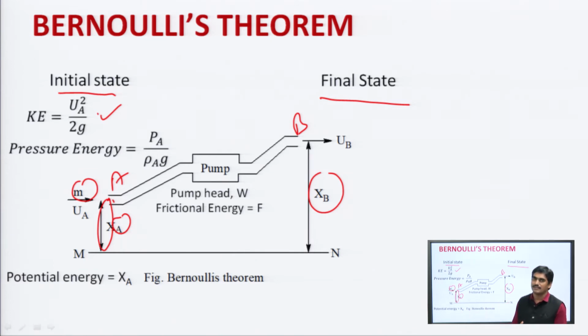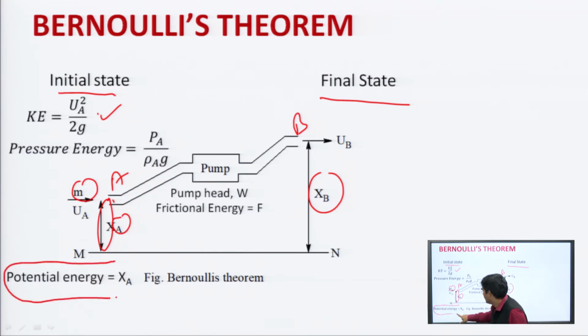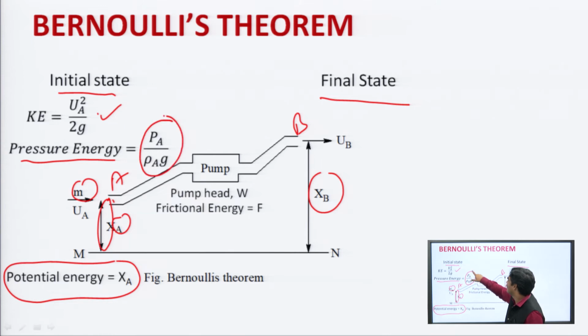Potential energy is energy with respect to distance. So, potential energy is equal to x A, kinetic energy is equal to u A square by 2 g. Pressure energy similarly is equal to P A by rho A g. P A is pressure at point A, rho A is density of the liquid at point A, and g is the acceleration due to gravity.